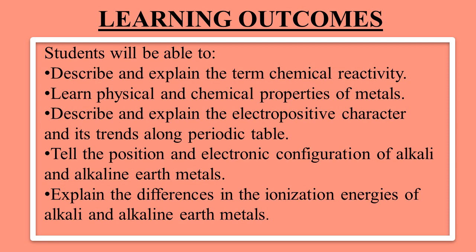In this part of the chapter you are going to learn the term chemical reactivity, physical and chemical properties of metals. You are also going to learn about the electropositive character and its trends along the periodic table. I will also tell you the position and electronic configuration of alkali and alkaline earth metals and also the differences in the ionization energies of alkali and alkaline earth metals.